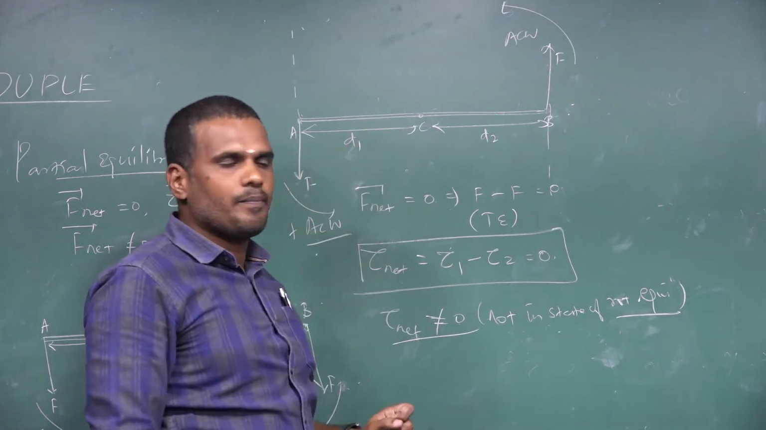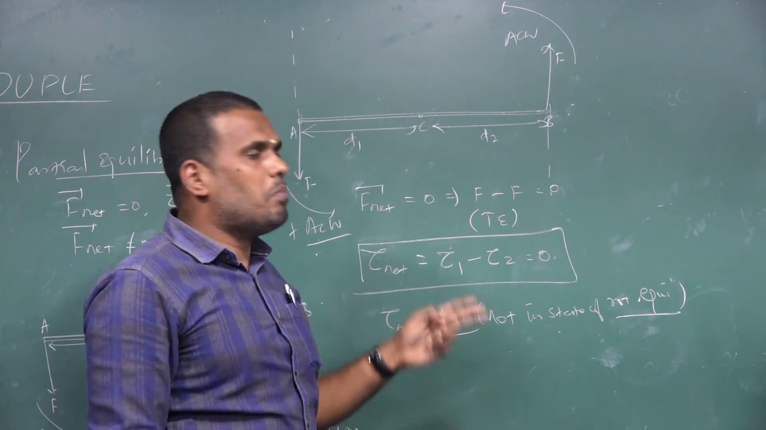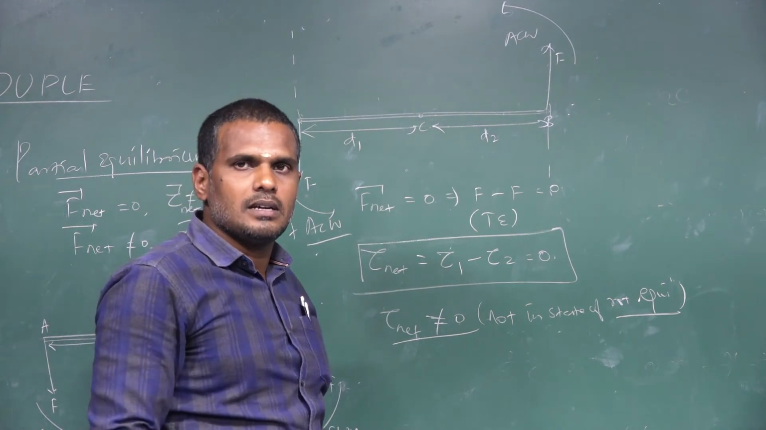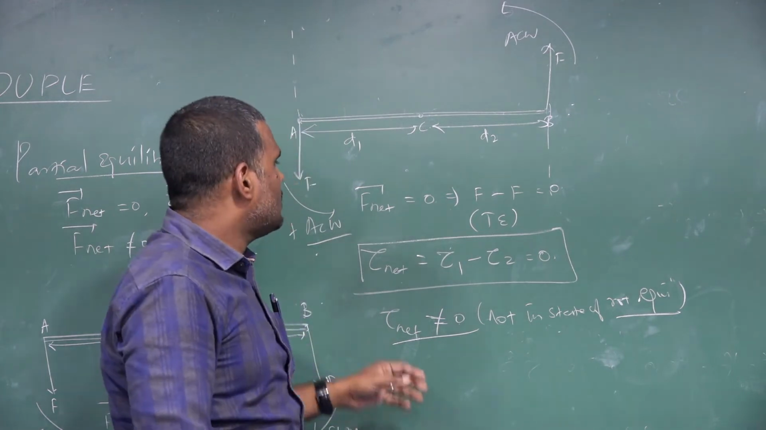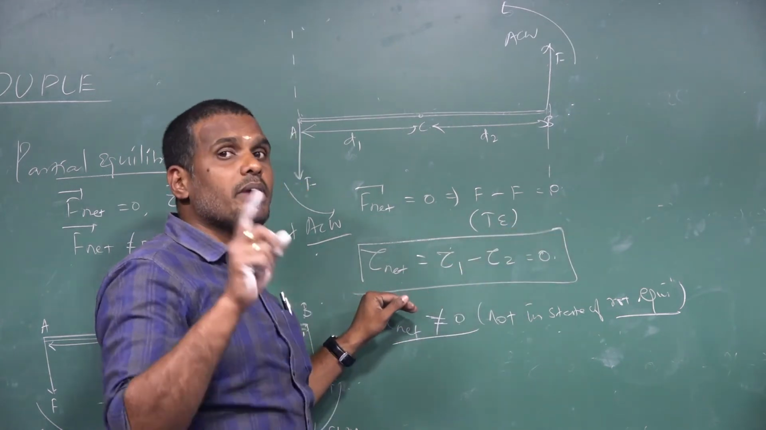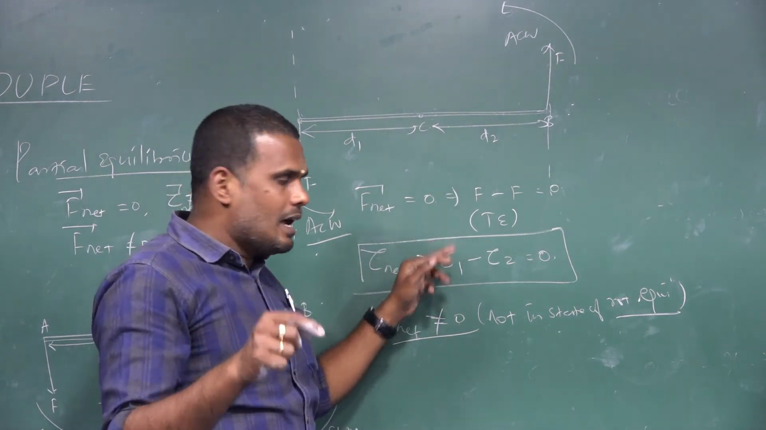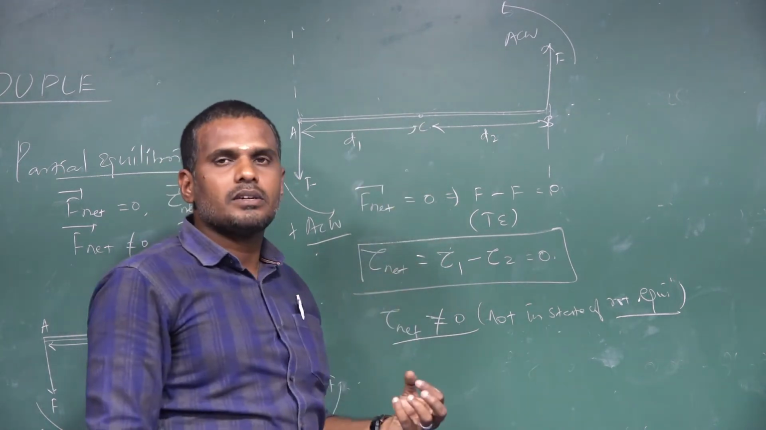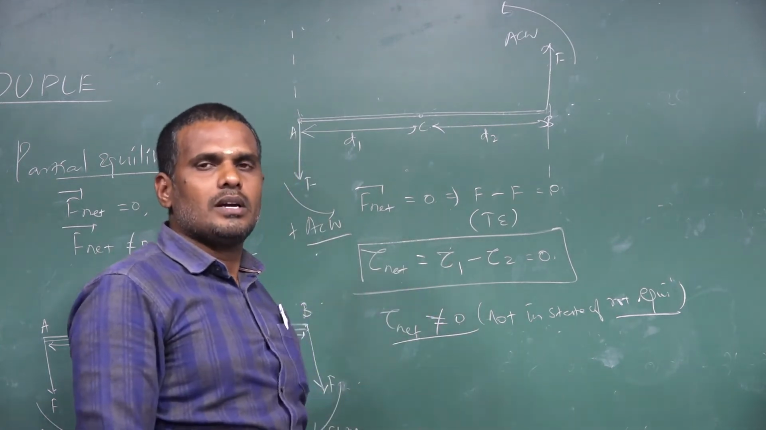If a couple has to exist, there should be a state of translational equilibrium, but the body should not possess a state of rotational equilibrium. In the sense, the body should not be in the state of rest. It has to rotate. So we can say the net force acting on the body must be equal to 0, whereas the net torque should not be equal to 0. If translational equilibrium exists and rotational equilibrium does not exist when forces act on a rigid body, then the body is said to experience a couple. That's the key idea.